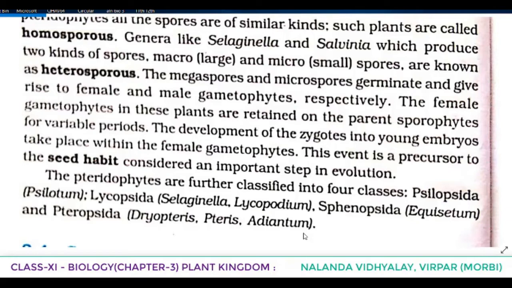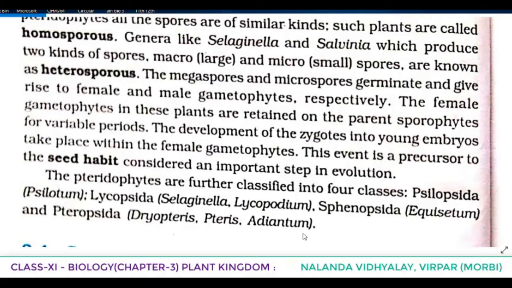The female gametophyte in these plants is retained on the parent sporophyte for variable durations, and the development of the zygote into a young embryo takes place within the female gametophyte. It's a very important point. As a part of the evolutionary basis, you have to understand that and even underline the point. This event, the development of the zygote into a young embryo within the female gametophyte, is a precursor of the seed habit, considered an important step in evolution.